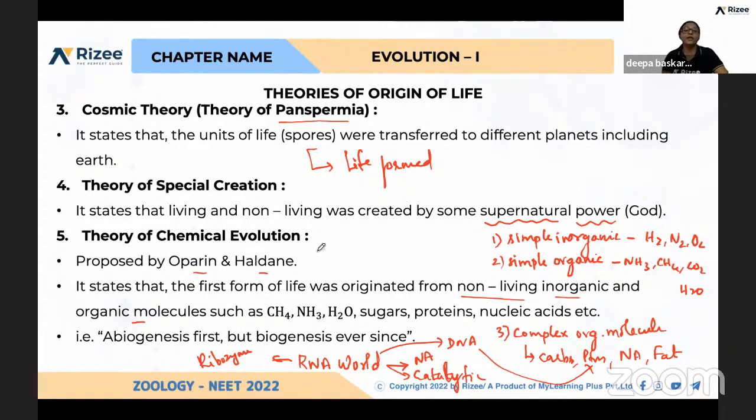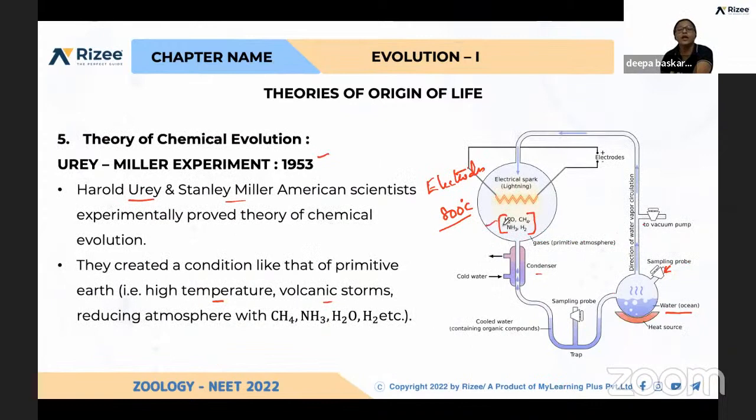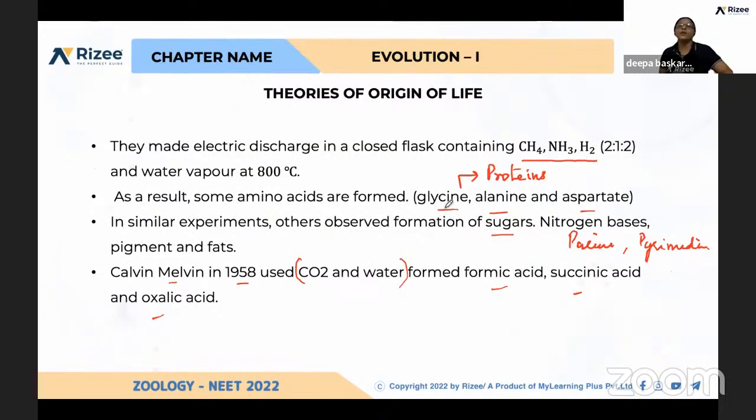Later, the theory of chemical evolution was proposed by Oparin and Haldane, and it was proved by the Miller-Urey experiment, showing how smaller molecules combine to form bigger molecules. They took water, methane, ammonia, and hydrogen, and these combined to form different amino acids, like glycine, alanine, and aspartate. These are the smaller molecules present in proteins.